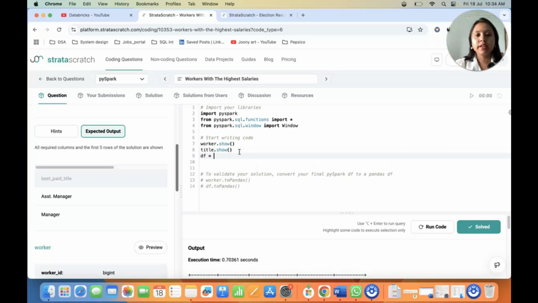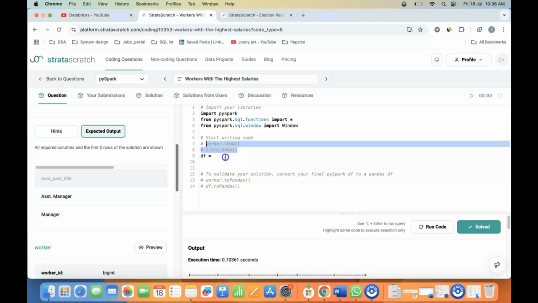What I will do is create a data frame. For creating this data frame, we will be using the worker and joining the worker with my title. I will be joining it with the help of the ID that I have.